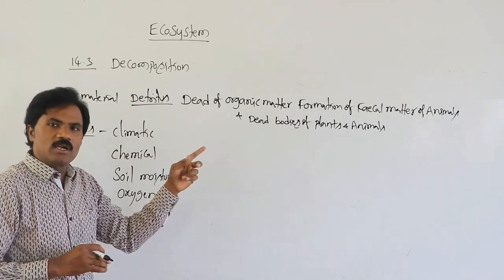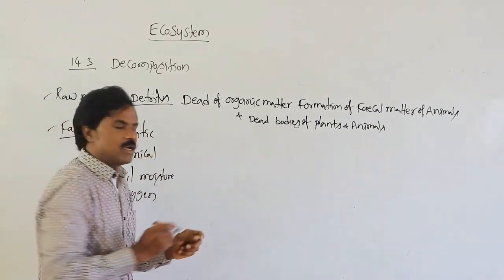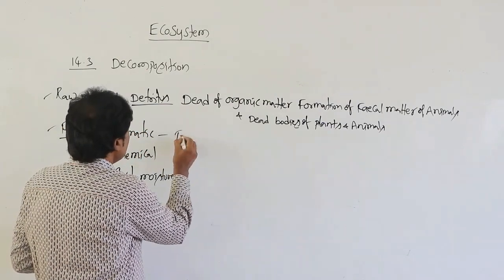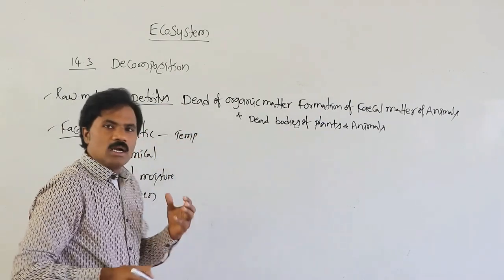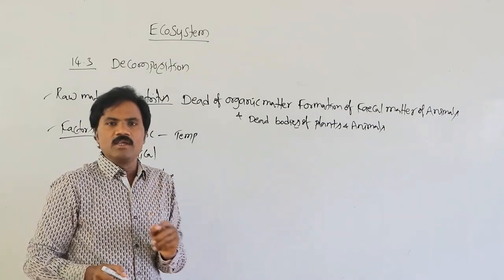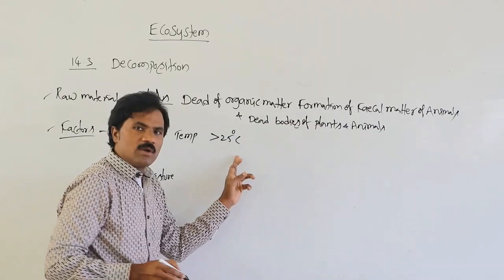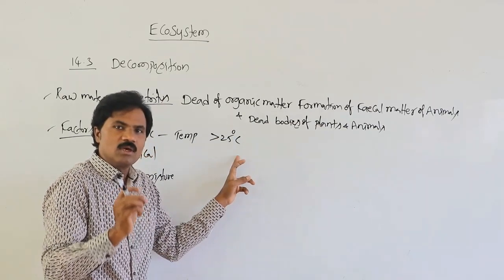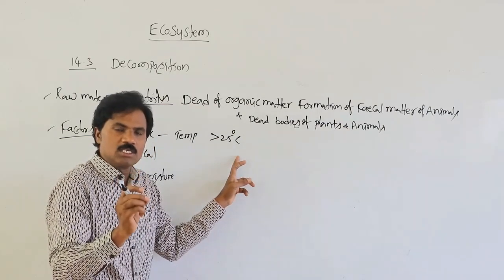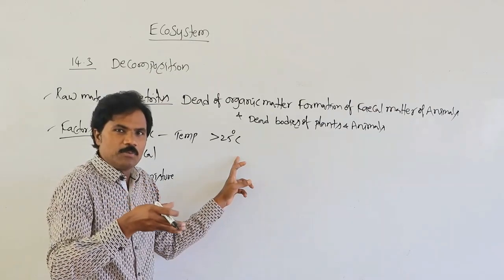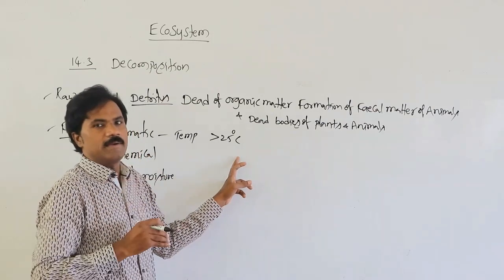What are the climatic factors? The important climatic factor is temperature. Normally, wherever it is more than 25 degrees Celsius with an appropriate amount of moisture, the rate of decomposition becomes very high.